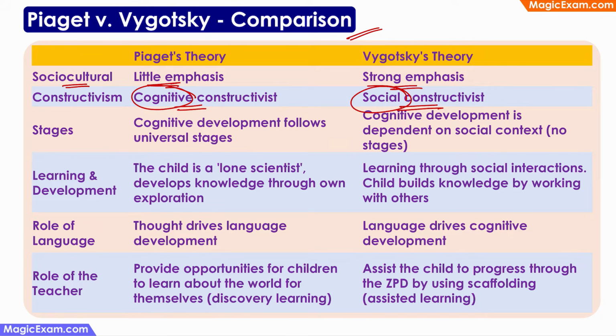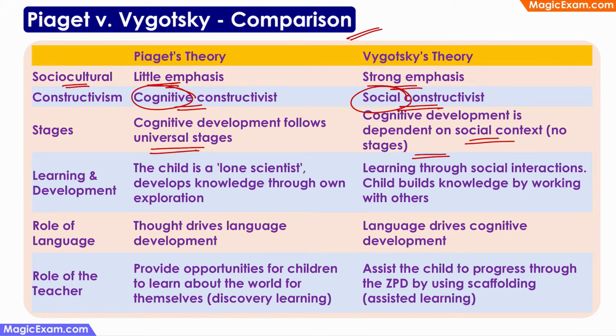And Piaget's theory follows some stages, that is, he looks at 4 different stages of development, whereas Vygotsky does not have any specific stages. So he says that development happens due to social context, that is, if the child is getting more social and cultural inputs, then the development happens faster, whereas if the child is getting very little social interaction, then the development is slower. So he doesn't talk about any stages.